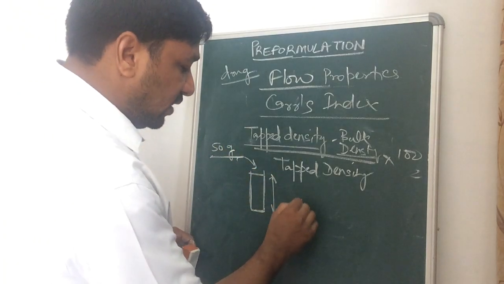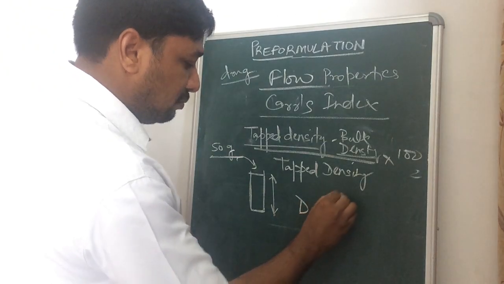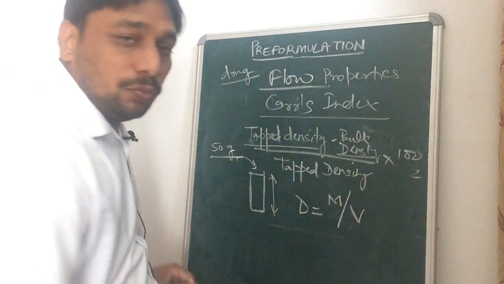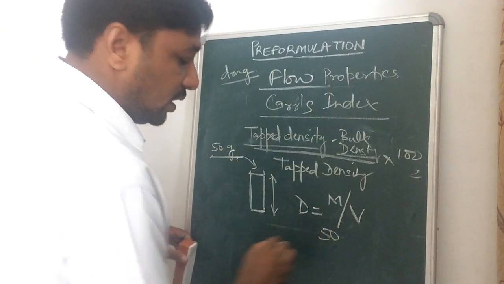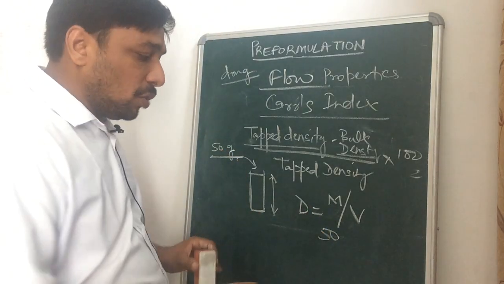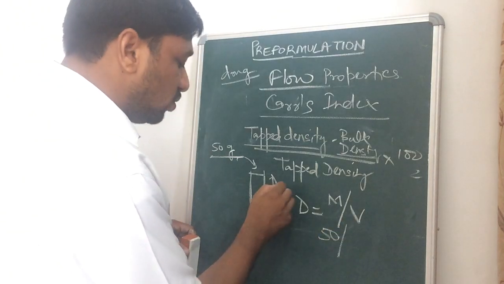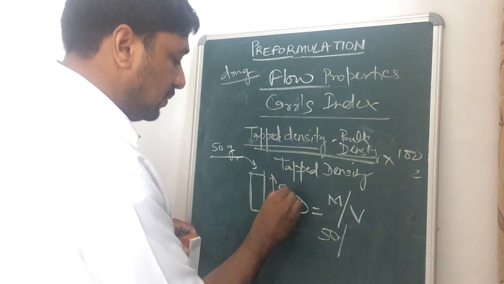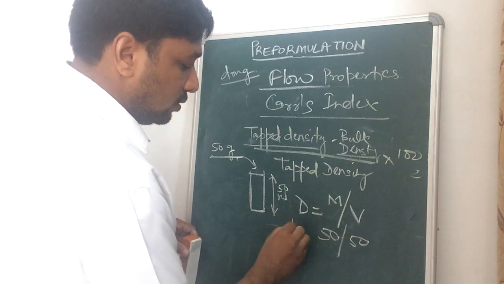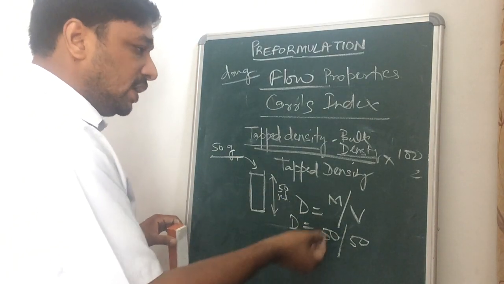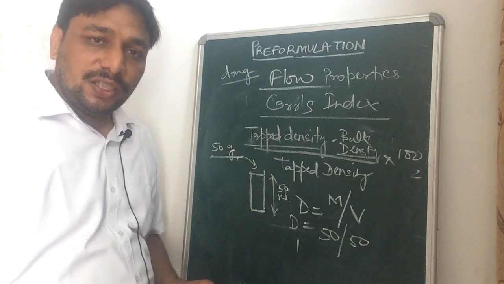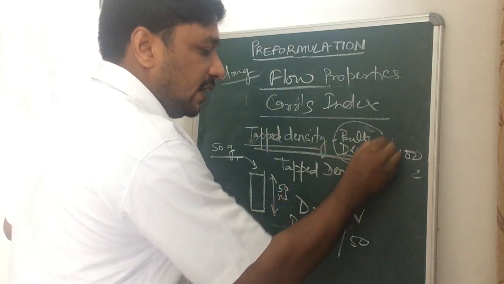For the density we can calculate mass upon volume. If 50 gram is the weight of the powder, and suppose the volume is also 50 ml, the density will be 1. That will be the poured density, also known as bulk density.